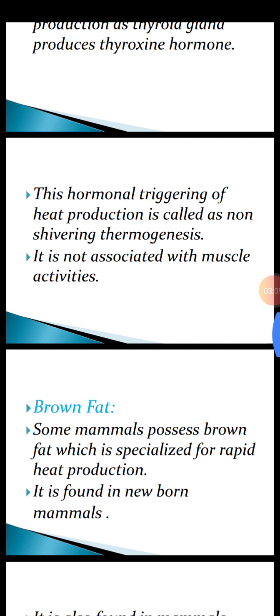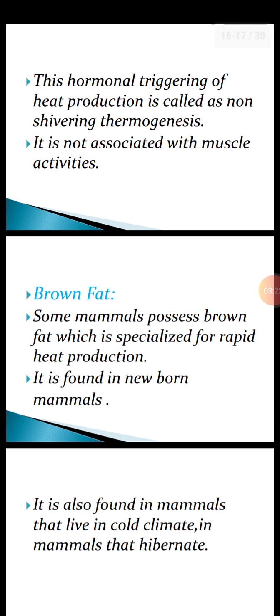Brown fat: there is a fatty layer present beneath the skin. Some mammals possess brown fat, which is specialized for rapid heat production. It is found in newborn mammals. It is also found in mammals that live in cold climates, and also in mammals that hibernate. Hibernate means long sleep during winter.